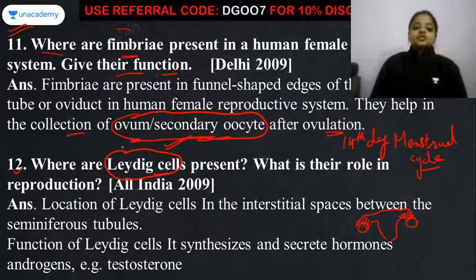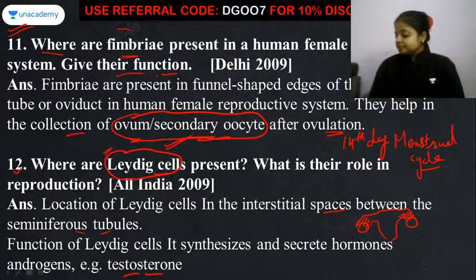Okay, now. So the Leydig cell question is a very repeated question. Location क्या है? In the interstitial space between the seminiferous tubules. तो seminiferous tubules के बीच में जो space होती है, वहाँ पे इनकी लोकेशन होती है, that is Leydig cells. Its function is to produce the male hormone, that is testosterone, or I can say androgen.